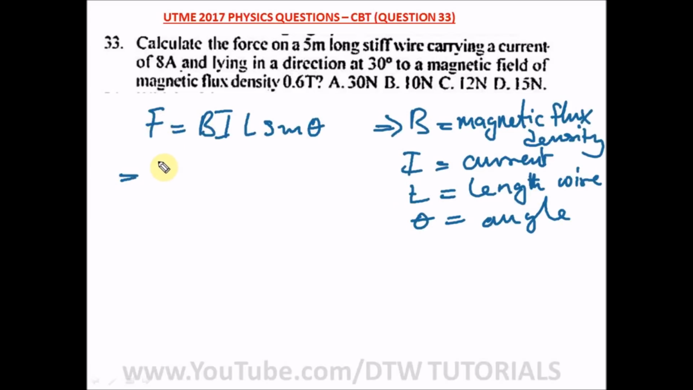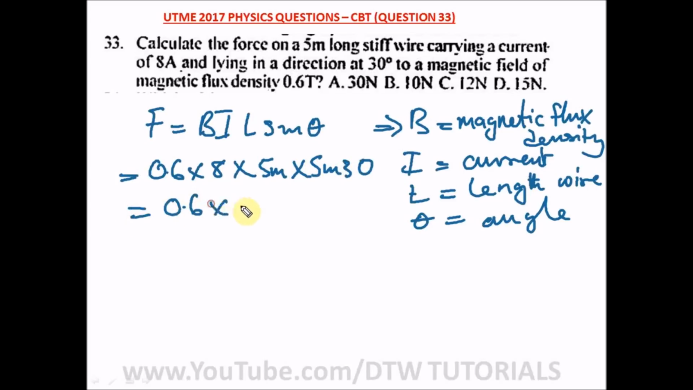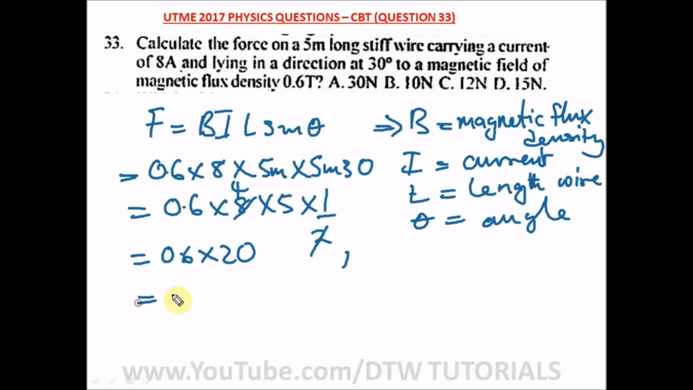Since we are looking for force F, we are told that B, the magnetic flux density, is 0.6. So we have 0.6 times our current, 8, times our length, 5 meters, times sine 30, since theta is 30 degrees. Remember, sine 30 is half, so we have 0.6 times 8 times 5 times 1 over 2. This will cancel out, this will be 4. So we have 4 times 5, that's 20. So we have 0.6 times 20, and that gives us 12 Newton. So our right option here is option C.